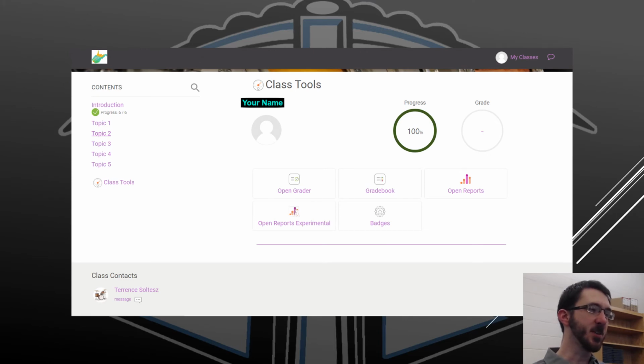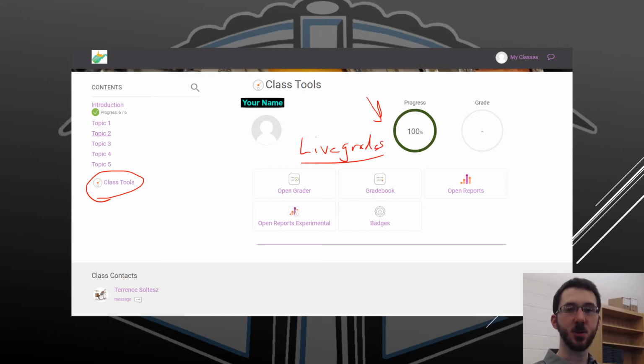Okay, so here is a very useful tool. If you scroll down to the bottom, past all of the weeks and lessons, you'll see a thing called Class Tools. When you click on that, it will show you a progress bar. But that's based on the green check mark, so it's not exactly 100% accurate depending on what you have and haven't turned in yet. You always want to use live grades as the final determining factor as to whether or not you turned something in and what your actual grade is.